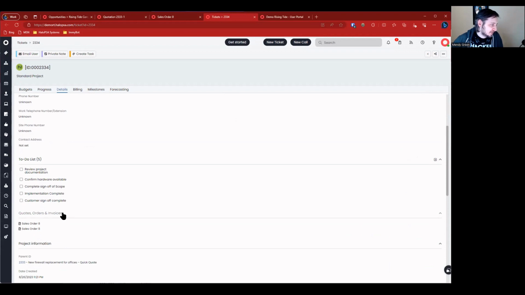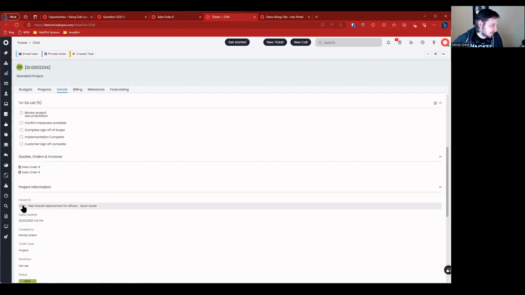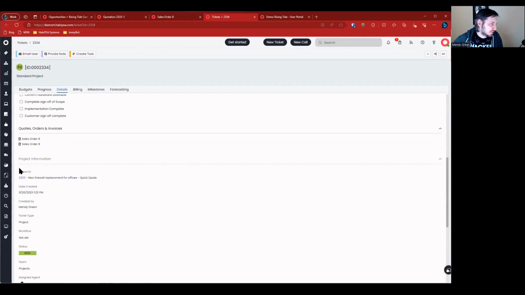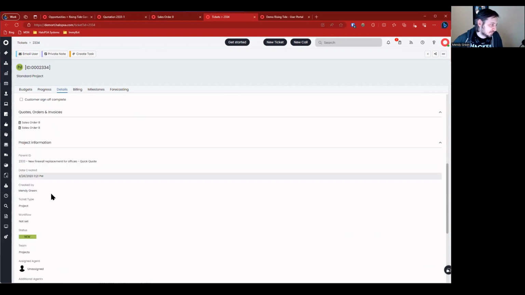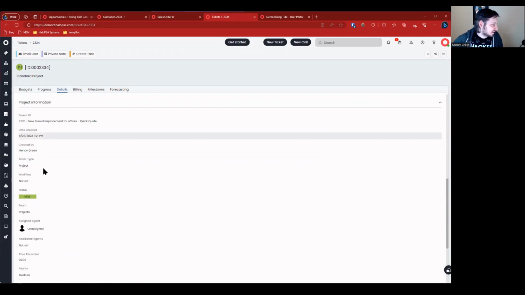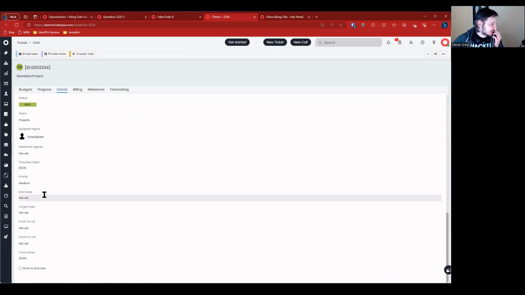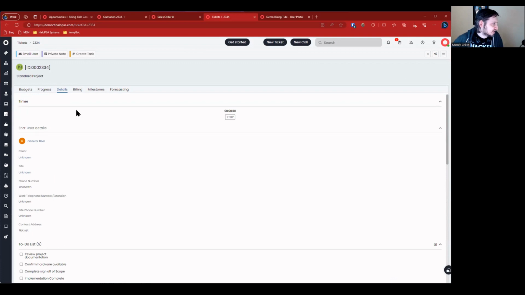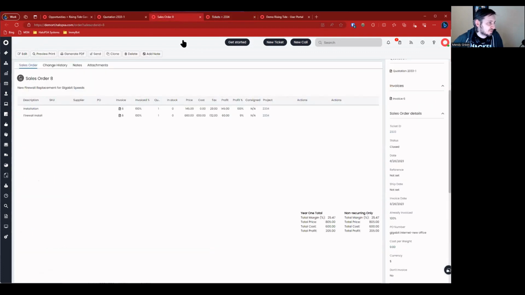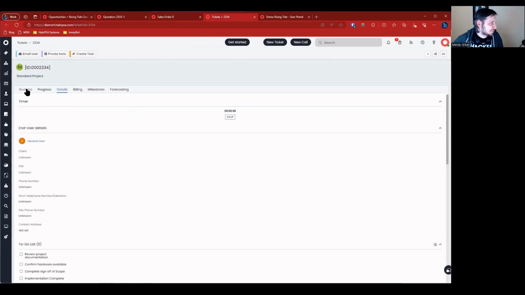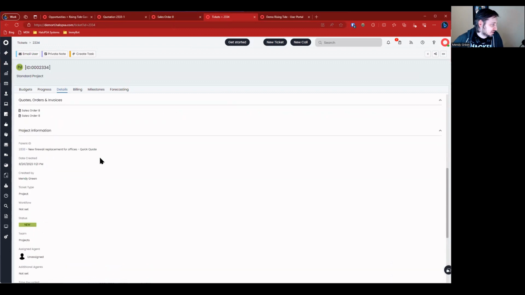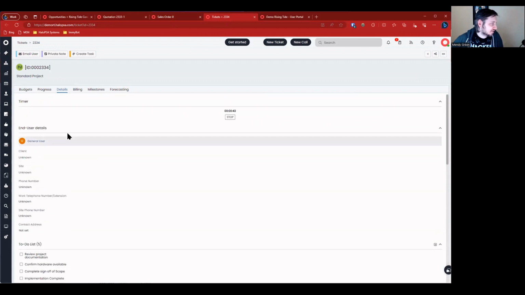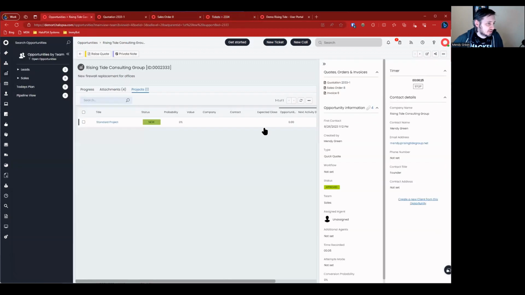You can see the sales order is linked. You can see the parent ID is the opportunity. All right, so we're getting a full 360-degree view of all the linked items here. And then finally, somewhere here, there's the ability to look at the items itself on the project. I don't actually know where it went. It might not be turned on inside here, or maybe because it's not on the general user.